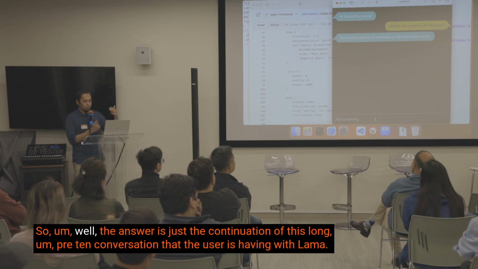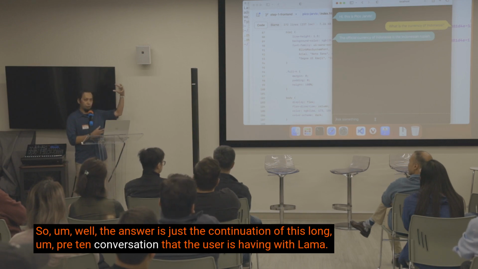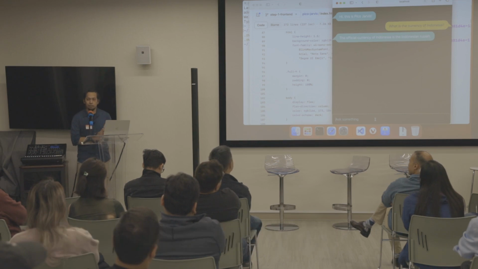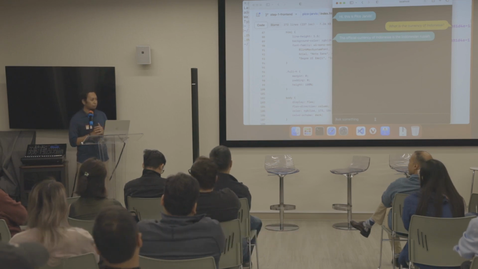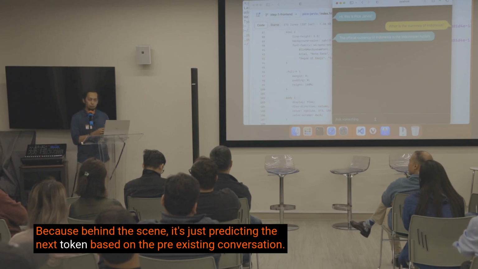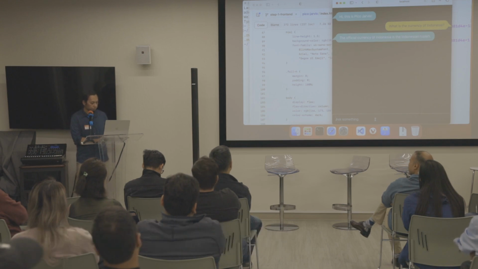So the answer is just the continuation of this long pretend conversation that the user is having with Llama. So now ChatGPT looks less magical, right? Because behind the scene, it's just predicting the next token based on the pre-existing conversation.